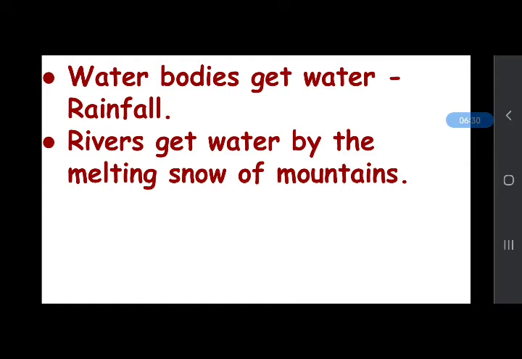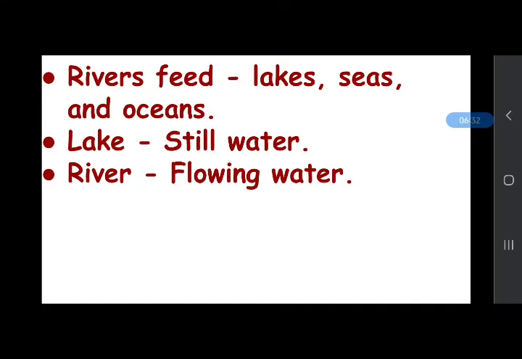And when water comes into rivers, then these rivers feed or give water to the lakes. How do they give? When they flow. On their way, they feed or give water to lakes, seas, and oceans. And some of the water bodies contain fresh water and others contain salt water.